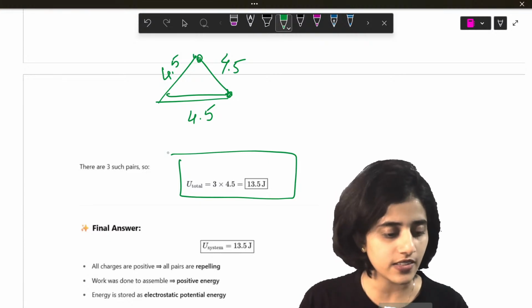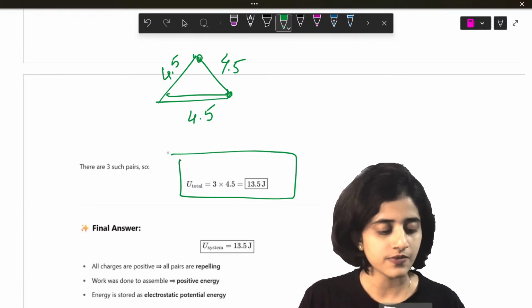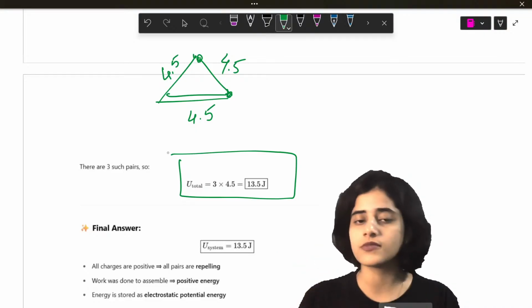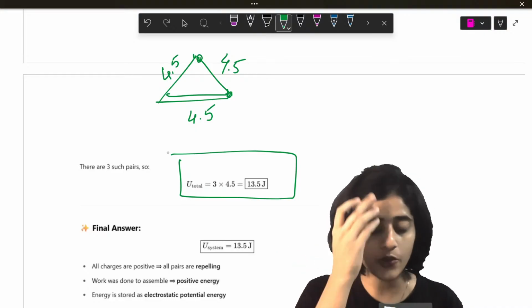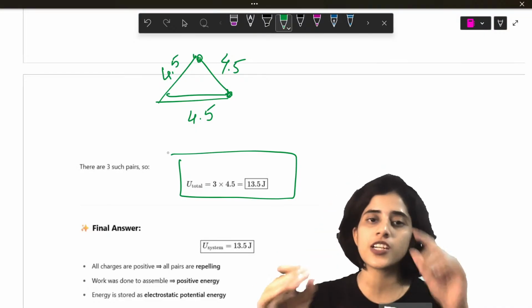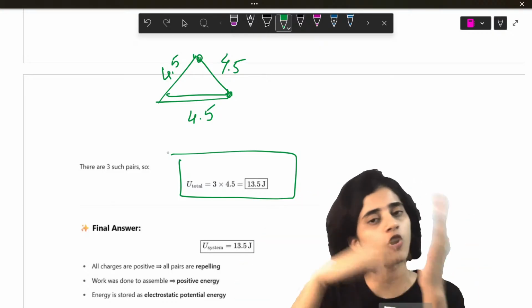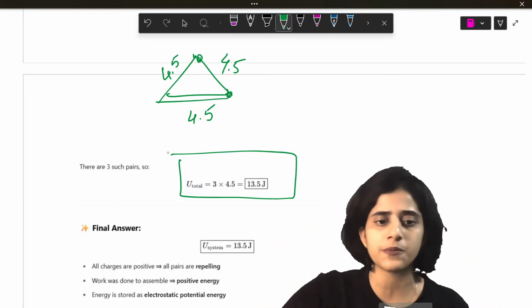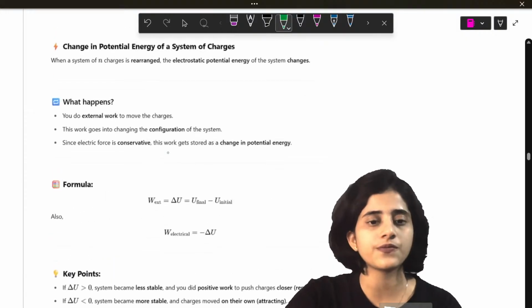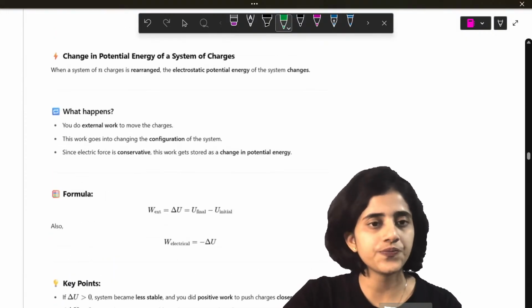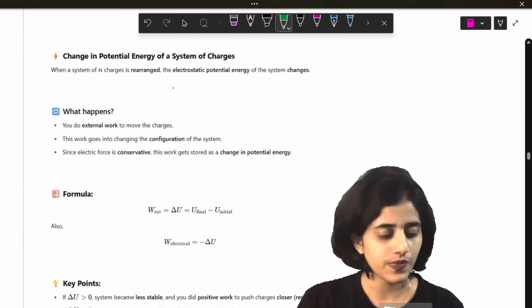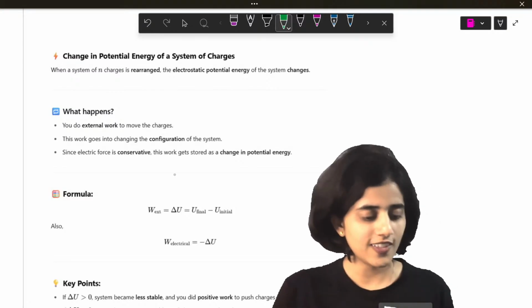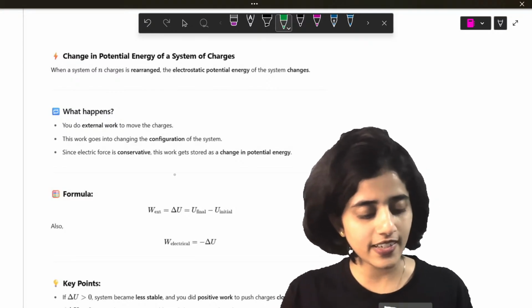So the potential energy of the whole system is 13.5 joules. Do you understand that? Yes? Okay. How did I get that? I found out the potential energy between two, and because it's all the same, I'm just adding it up or multiplying. Okay. Now, is this clear to all of you?